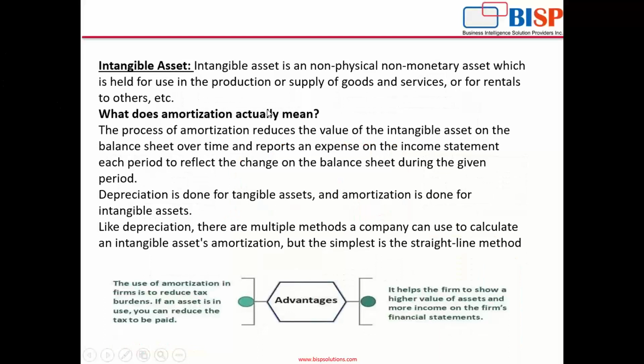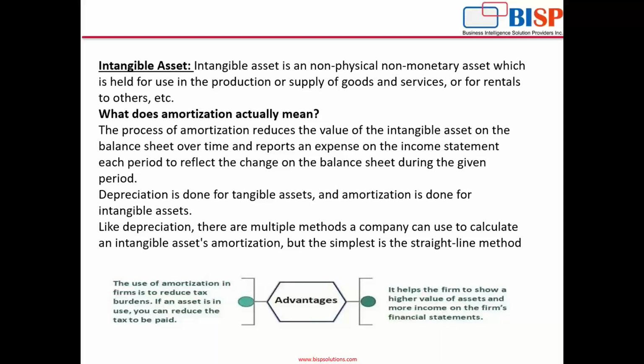Now, what does amortization actually mean? The process of amortization reduces the value of the intangible asset on the balance sheet over time and reports an expense on the income statement each period to reflect the change on the balance sheet during the given period. That means amortization generally means writing off the initial cost of an asset.